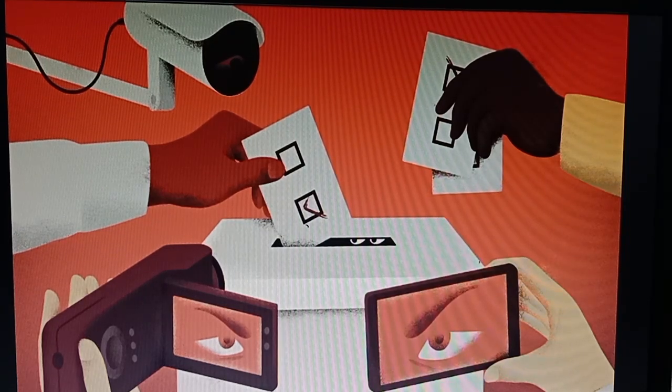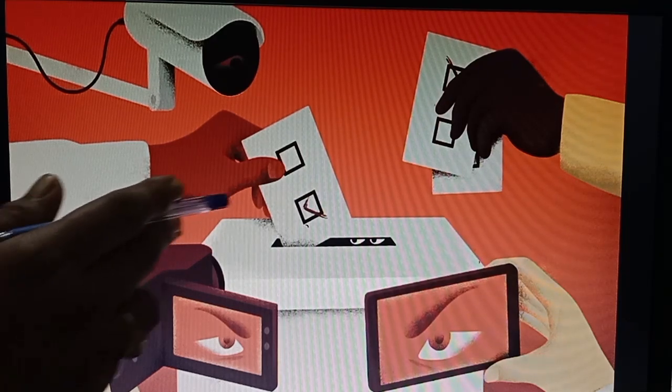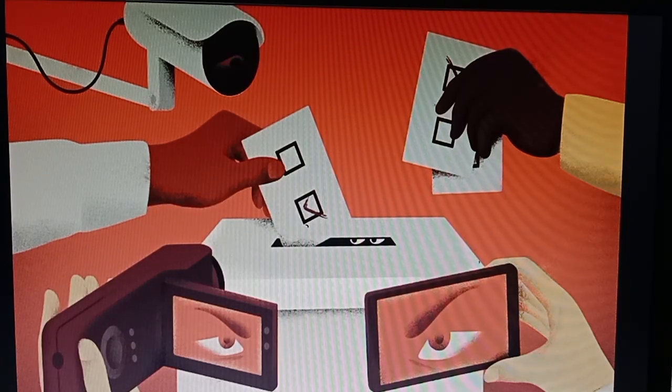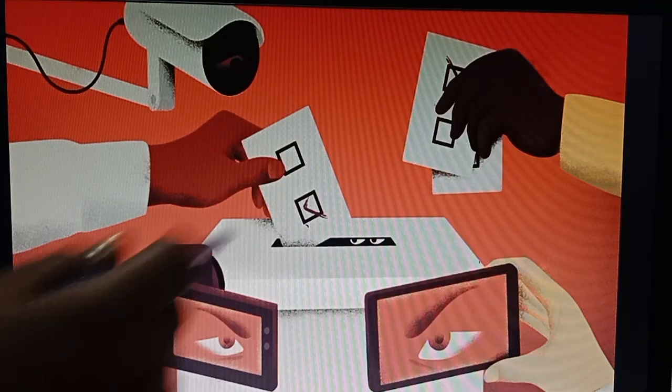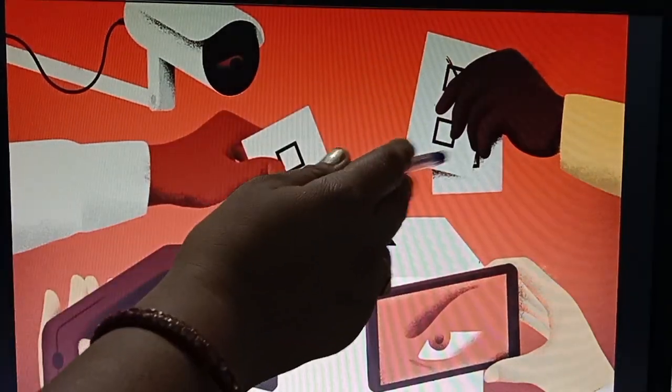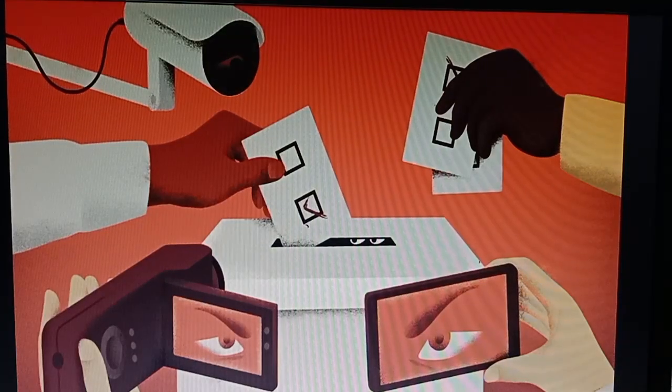Dishonest voting is also sometimes followed in different polling booths. That should not be followed in a healthy democratic setup. One time, one vote. In this picture you can see this is a correct vote and this is completely fake. Clear? Now next slide please.